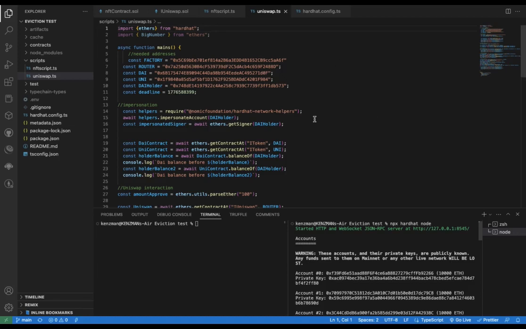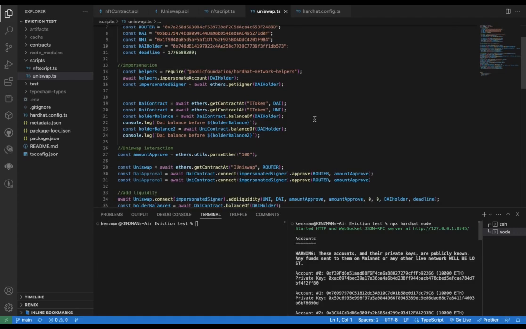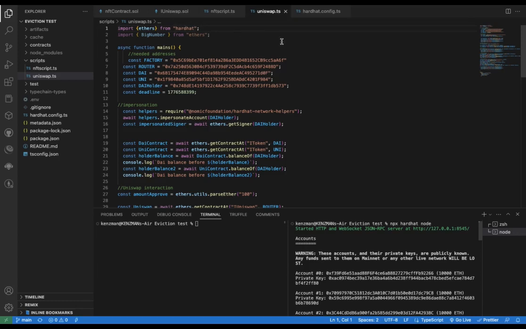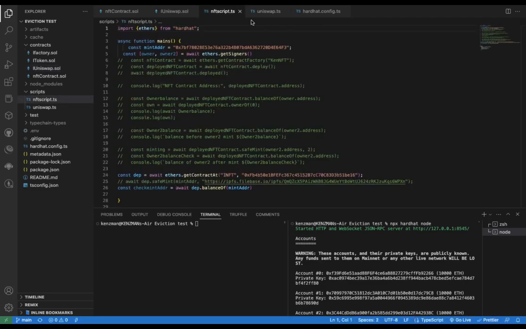And then I did something. I impersonated someone's account, although I won't have access to the person's actual account, only on my local machine, because that made it available for us. So here is where I interacted with Uniswap. I just got to the Uniswap interface, and I interacted with a few of the functions using my script. And I made use of TypeScript anyways.